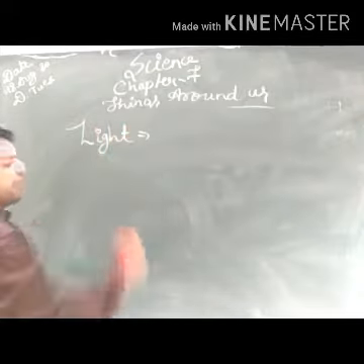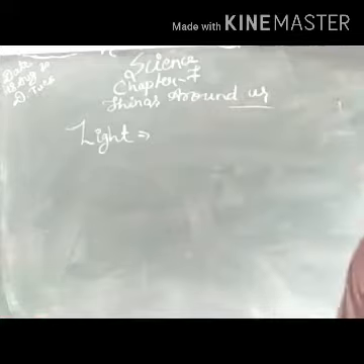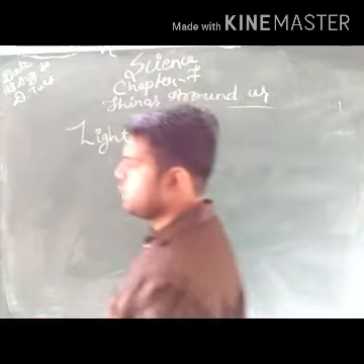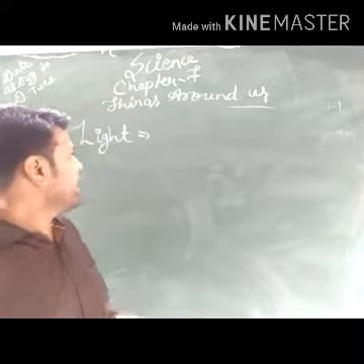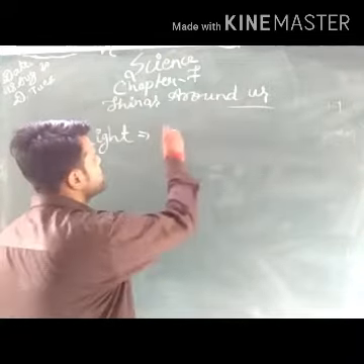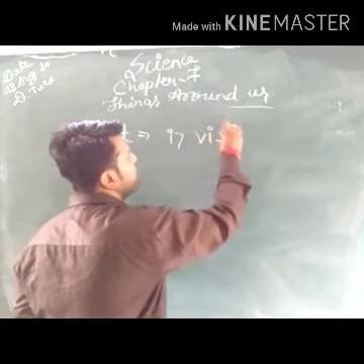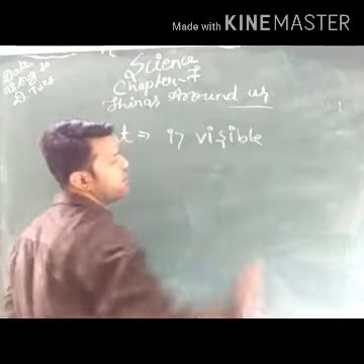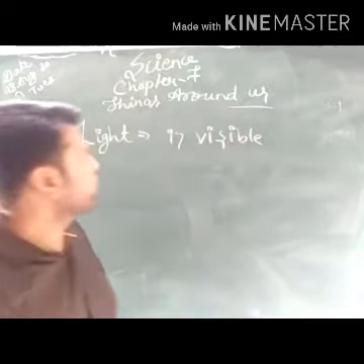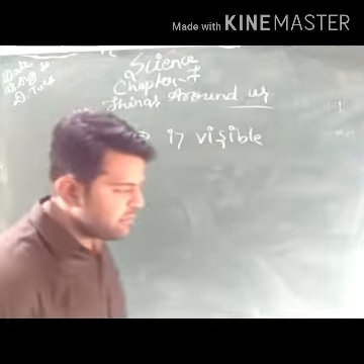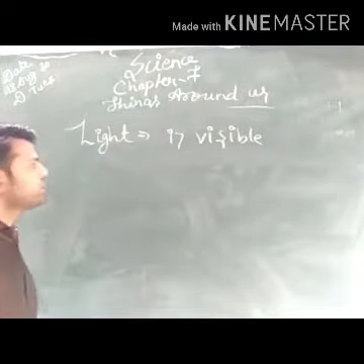What is the use of light? First of all, light helps us to see. Light makes things visible. Suppose there is no light, what will happen? We will not be able to see anything. So the first use of light is to make things visible.